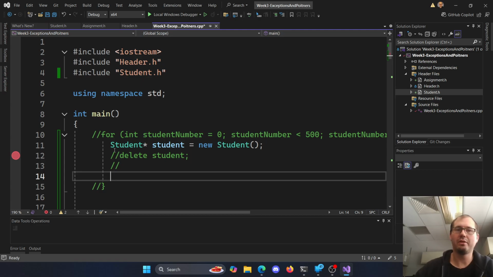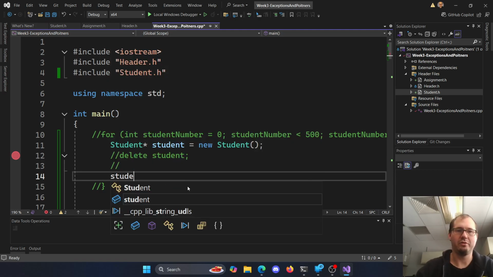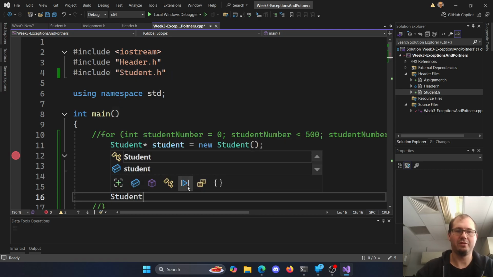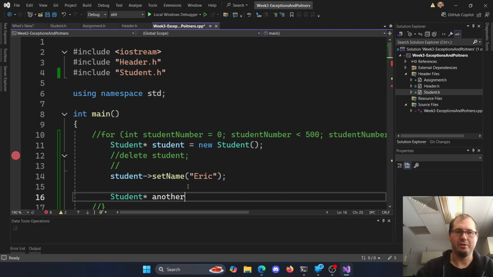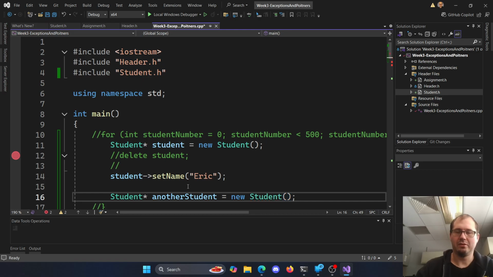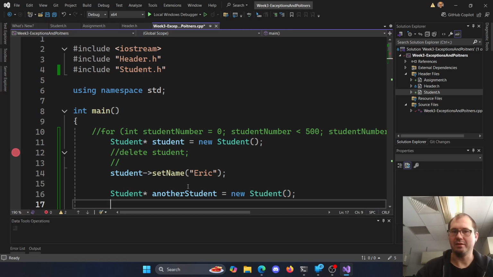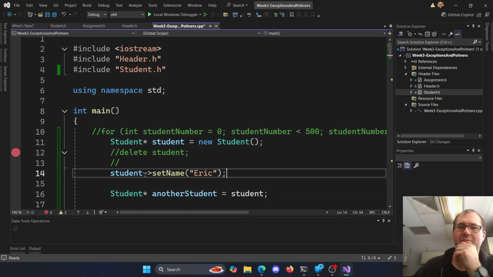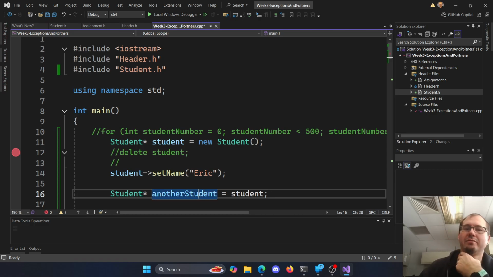If I wanted to make another student here, so here I will say student, how about set name to Eric, so we have one student, and then I'll make another student, student pointer, another student equals a new student. So if I wanted to make a copy of this one here, like if I said, hey, this student is equal to this student, right? My student pointer equals another student pointer. I'm going to have two pointers pointed at the same location. That's not actually going to make a copy of this one here.